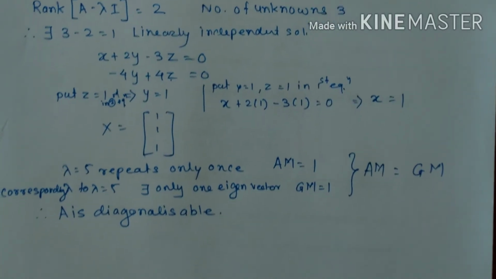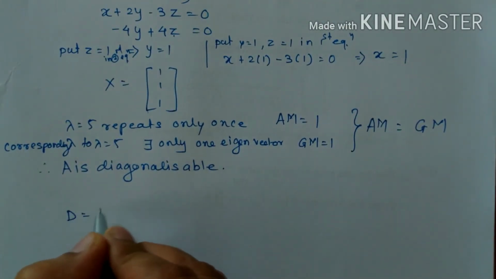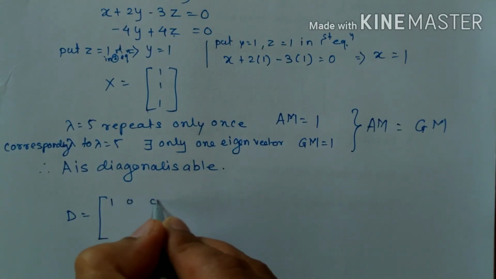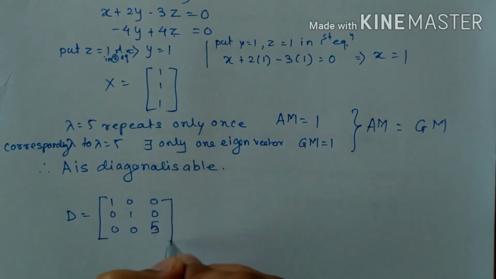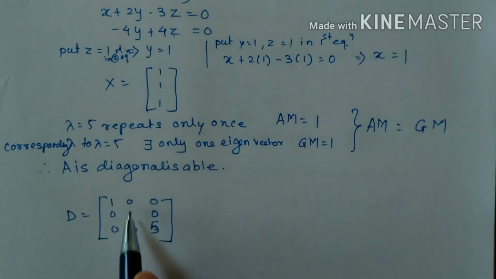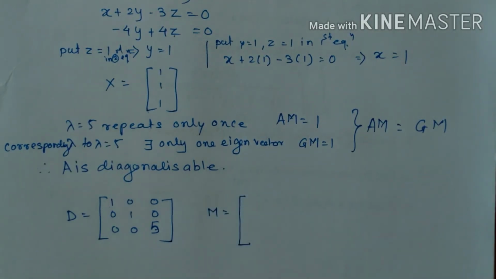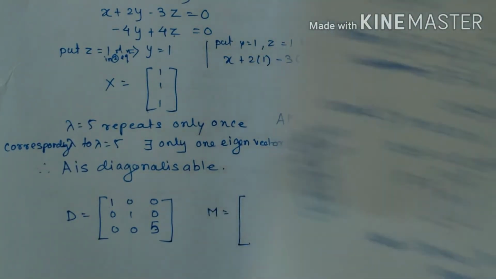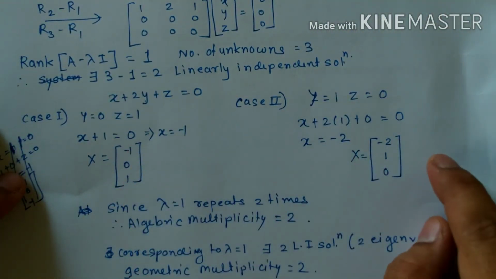Okay. Now as A is diagonalizable, we need to calculate the diagonal matrix D, which has been given as 1 0 0, 0 1 0, 0 0 5. See, each eigenvalue is put at the diagonal places. So 1, 1, 5. Now the model matrix. How to write a model matrix? Now we have 2 eigenvectors corresponding to 1. One is minus 1, 0, 1 and the second one is minus 2, 1, 0.